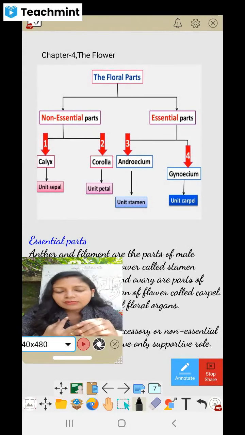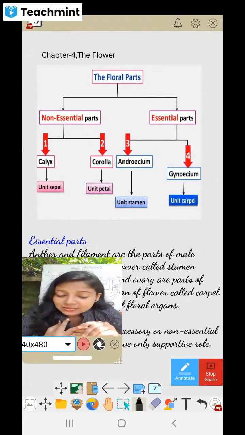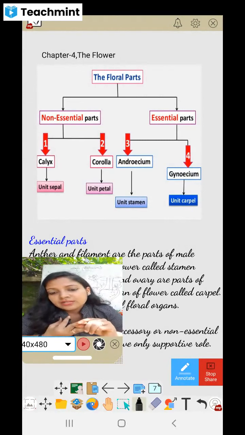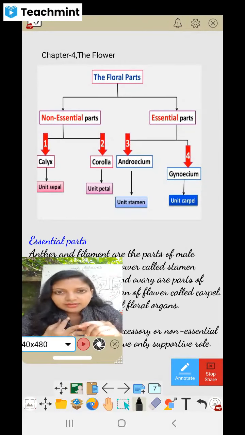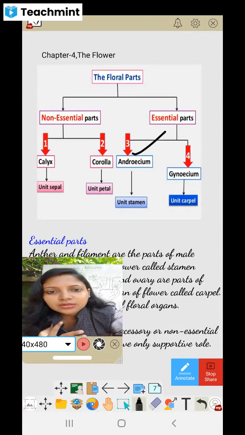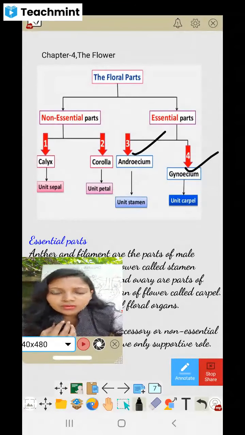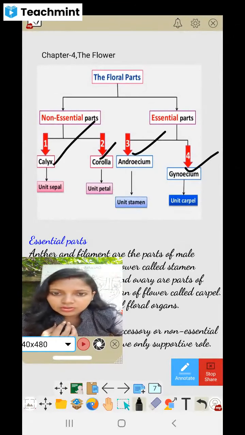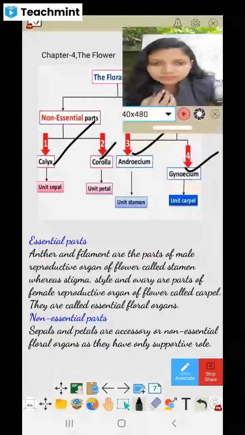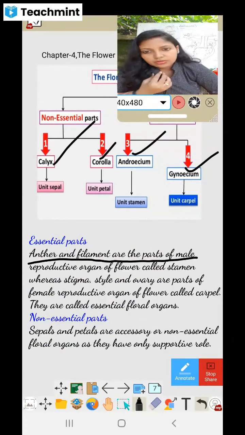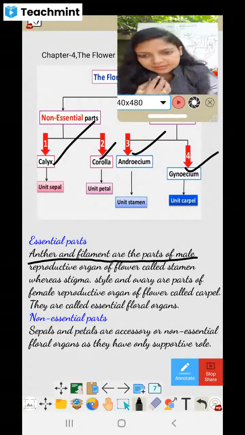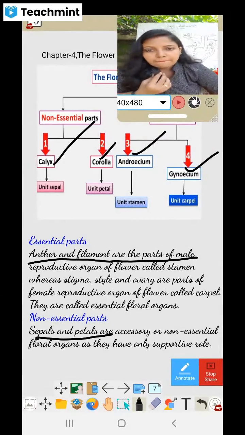Then only seeds can form, and again another plant can be produced from the seeds. So this flower, we say, is the essential part of the plant, which is mainly leading to new generations. Okay, but the essential parts are also divided. So here you can see androecium, gynoecium as essential parts, and non-essential parts, calyx and corolla. Here I have mentioned essential parts are the most important, and the non-essential parts are sepals and petals.